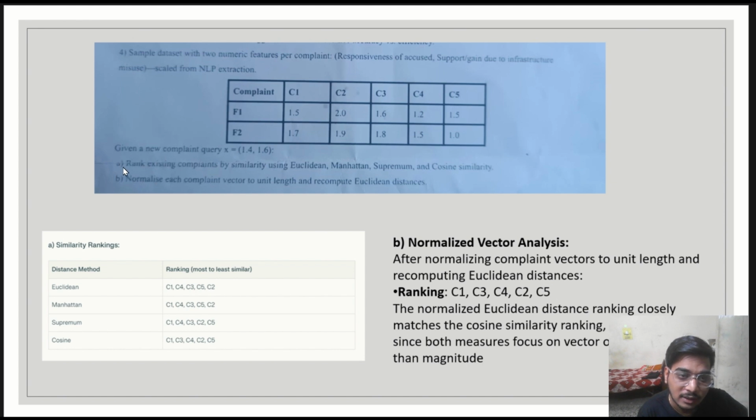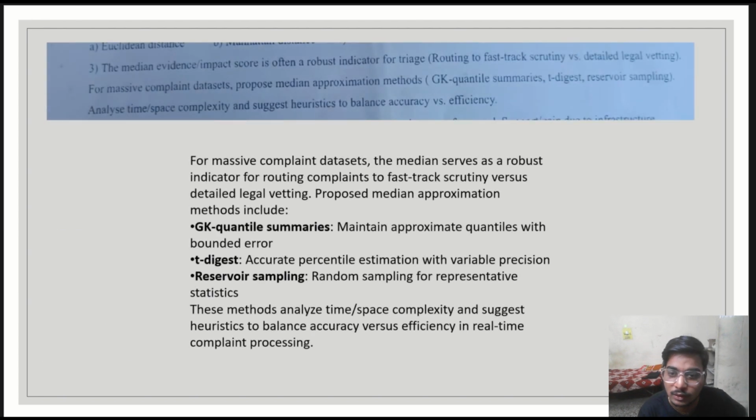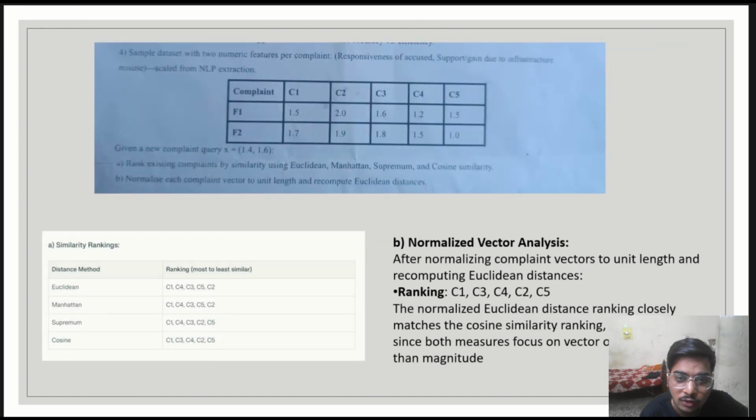In part A, we have to rank existing complaints by similarity using Euclidean, Manhattan, supremum, and cosine similarity. In part B, we have to normalize each complaint vector to unit length and recompute the Euclidean distances.